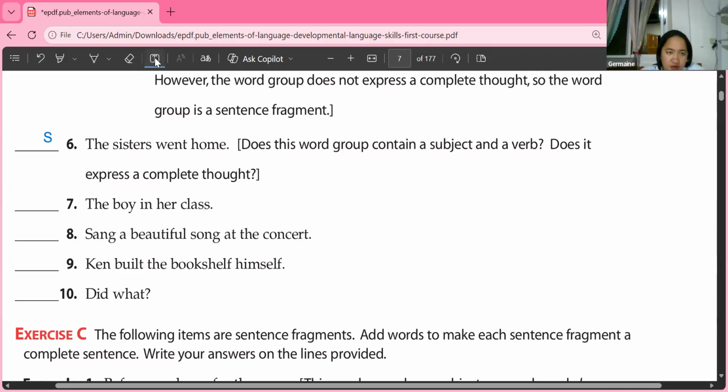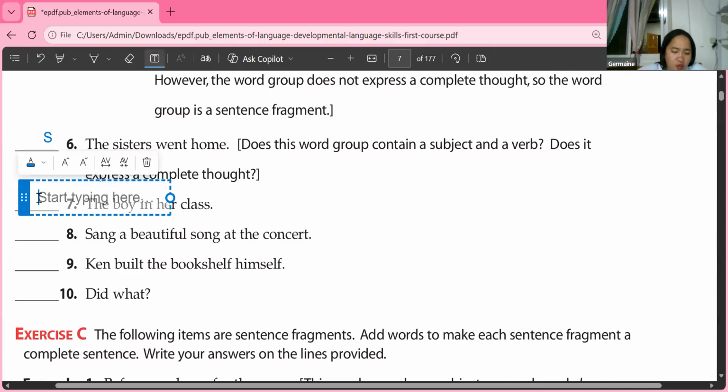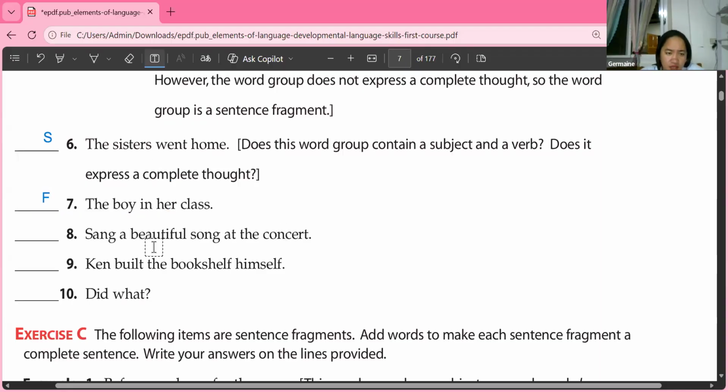Because if we are going to say, what happened to the boy in her class? What about him? Do we have an answer to that one? No. That's why number 7 is a fragment. Very good. Thank you, Inda. You're welcome, teacher. How about Arga for number 8? Yes, Miss. Sang a beautiful song at the concert.